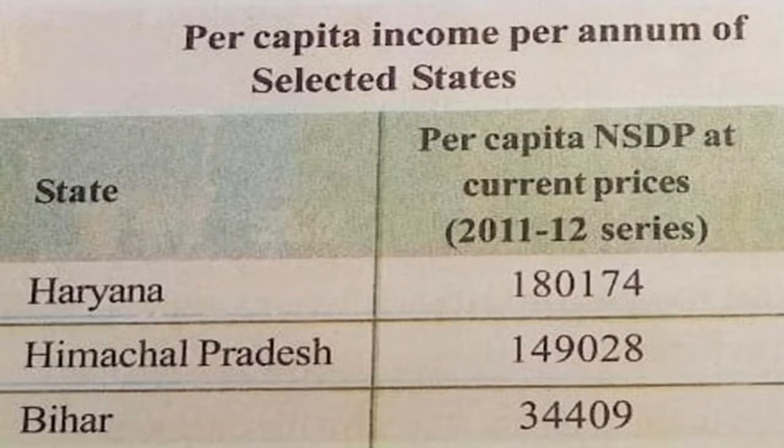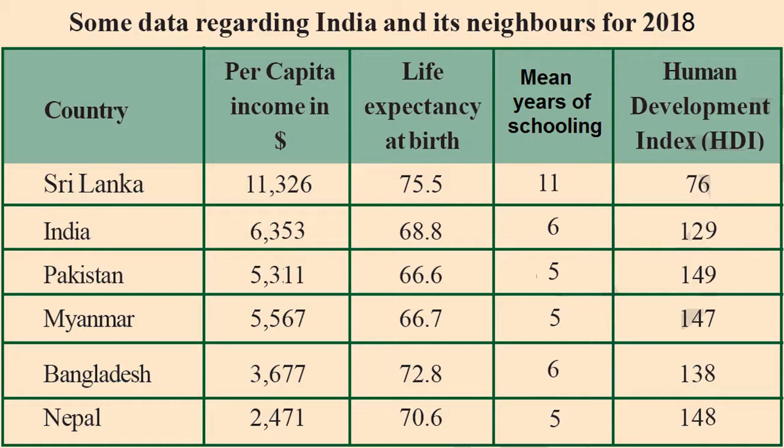Here the table shows the per capita net state domestic product at current prices for 2011 to 12. Here the table is about some data regarding India and its neighbor countries for 2018. Here the rank of the Human Development Index of India is 129.